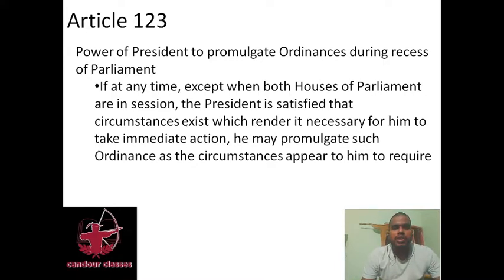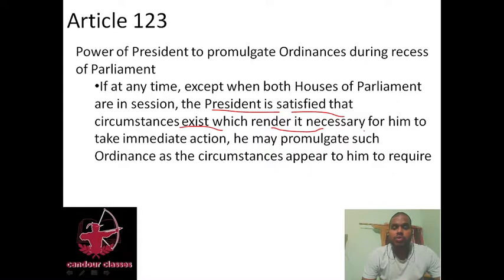Now we'll discuss Article 123. Power of President to promulgate ordinances during recess of Parliament. If at any time, except when both houses of Parliament are in session, the President is satisfied that circumstances exist which render it necessary for him to take immediate action, he may promulgate such ordinances as the circumstances appear to him to require.